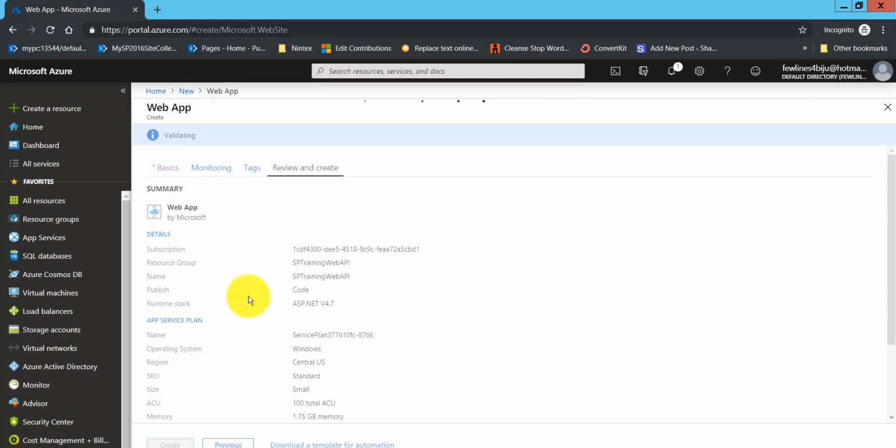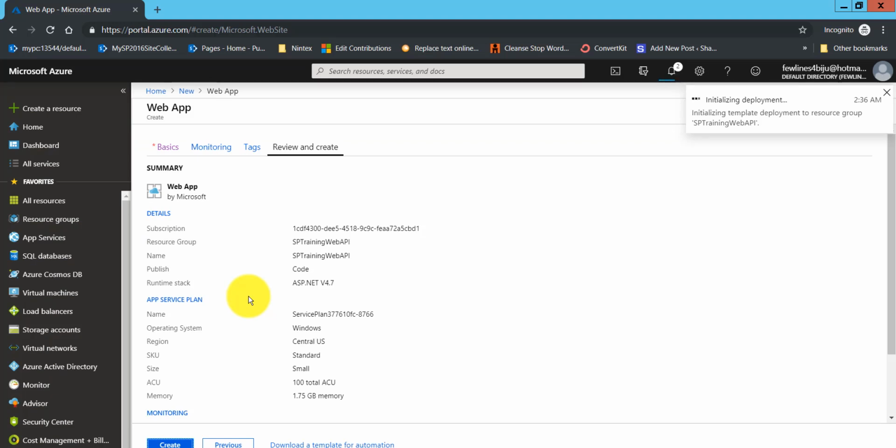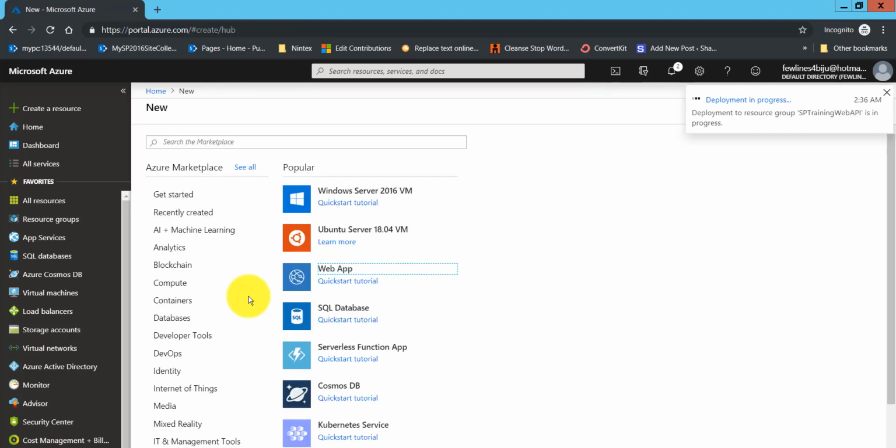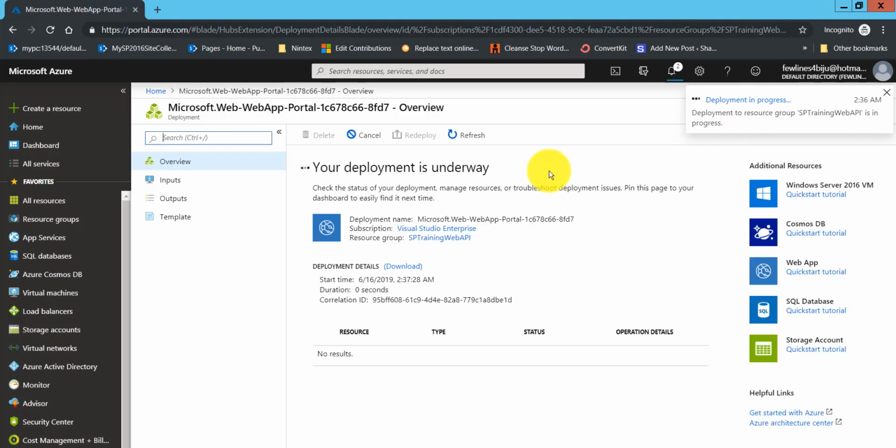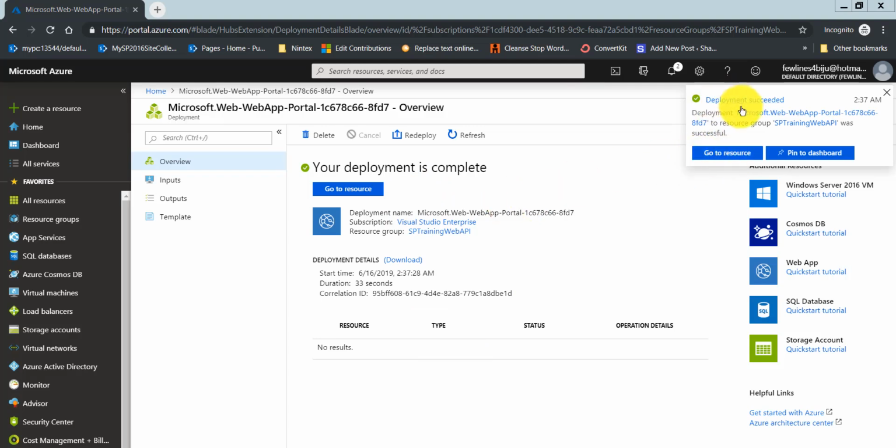Now, next, we also saw previously that we need a publish profile for this particular site. You can see here, the deployment is in progress. So once it is successful, then we can download the publish profile, which we require while deploying our website. So let us just wait for it. Once it completes, then we will get the URL. Now you can see the deployment succeeded.